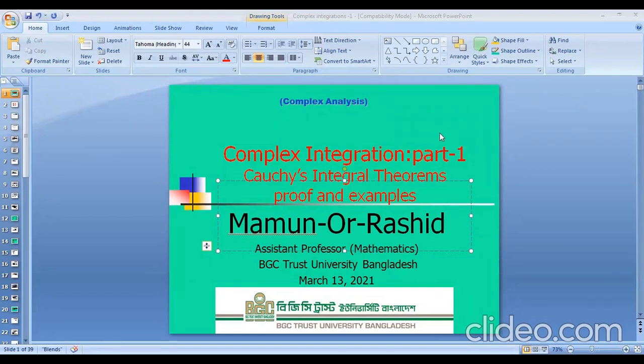Okay, today we'll start with another chapter, complex integration. This is actually the first part. In this part, we will discuss Cauchy's integral theorem. We'll try to prove this theorem for an analytic function of a complex variable and discuss some examples related to Cauchy's integral theorem.